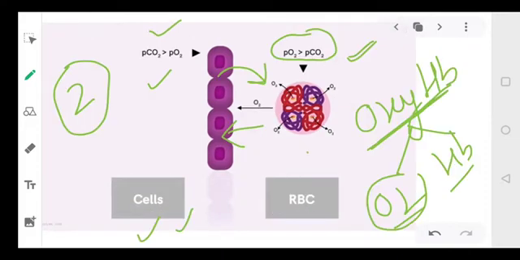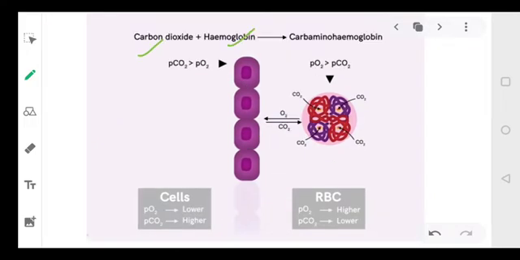In the first picture, you see the oxygen is being released from the hemoglobin and the cells are taking oxygen. Now just see, reverse is also happening. Now carbon dioxide is combining with the blood, and it will form कार्बा-अमाइनो-hemoglobin. ठीक है, कार्बा-अमाइनो-hemoglobin. Is it clear, everyone?